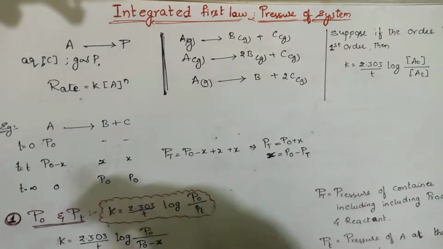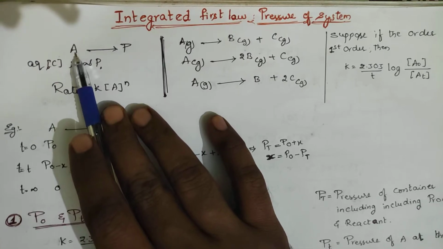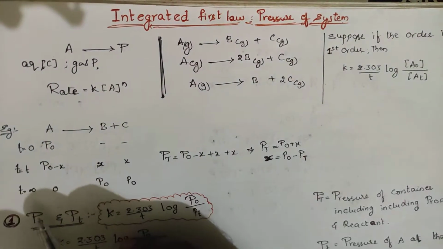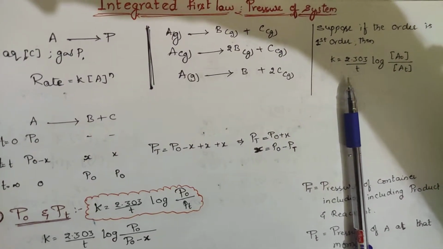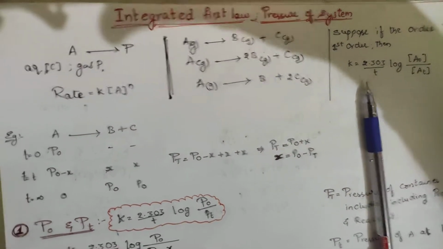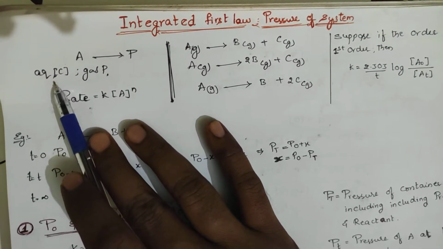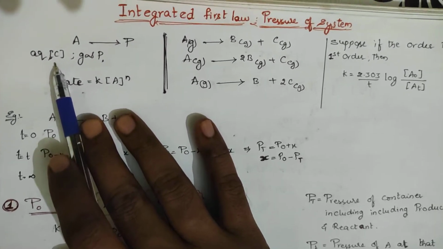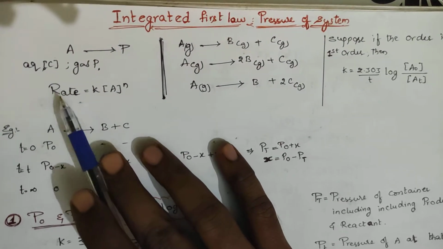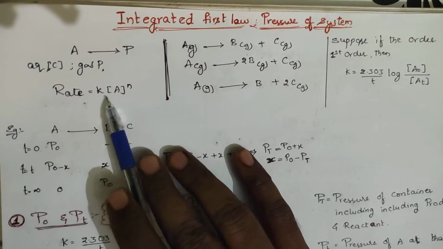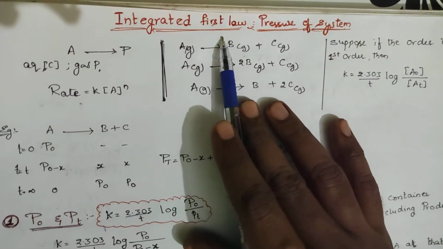See, generally if A is converted to product, if A is aqueous in condition, you will be mentioning concentration. Whatever we have learned is only with respect to concentration. Now, if gas is present, it is not represented in the form of concentration. It is represented in the form of pressure, right? So rate, how will you be writing? Rate is equal to K into A whole power n.